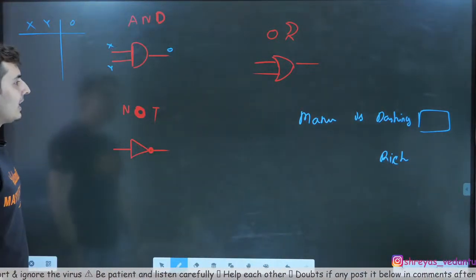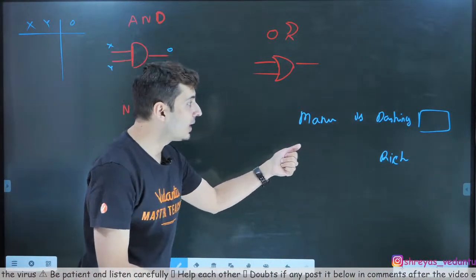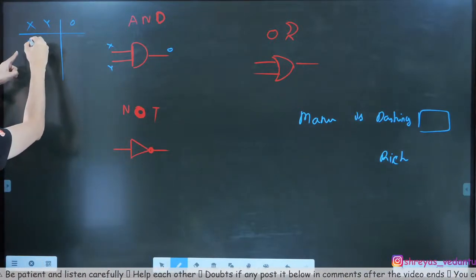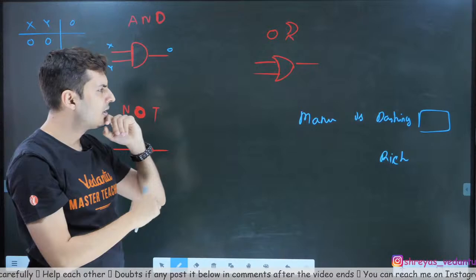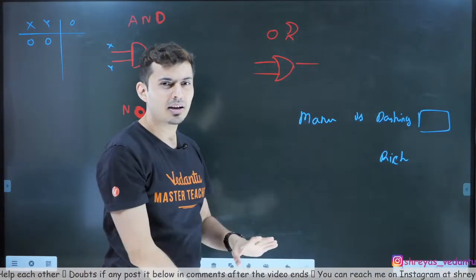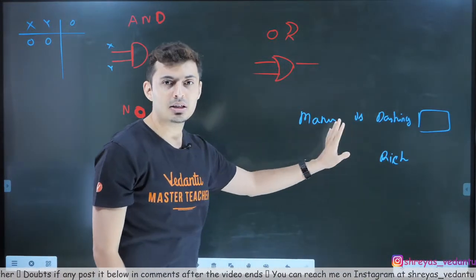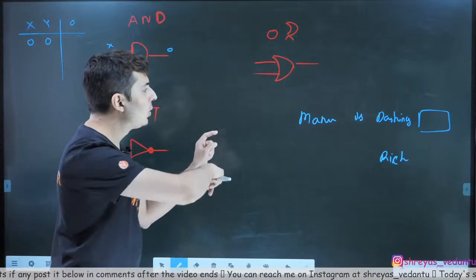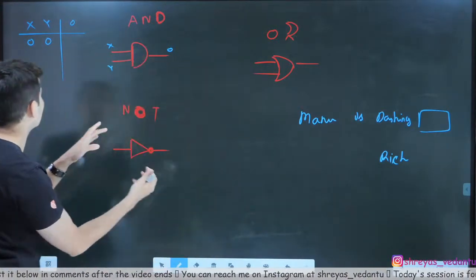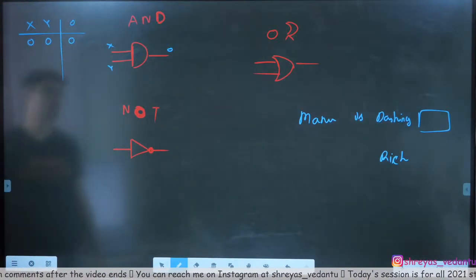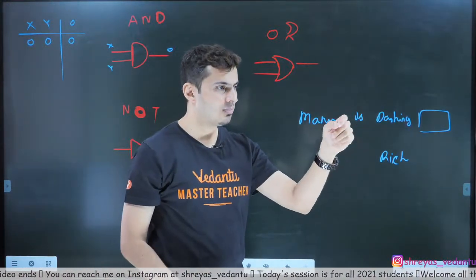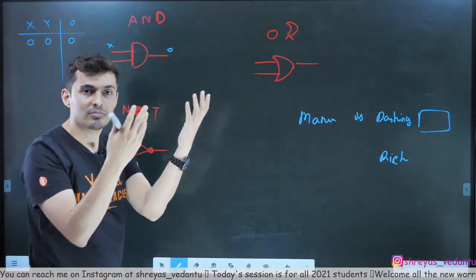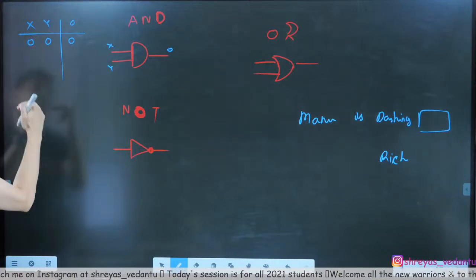So if I see that Manu is dashing and rich, if I see 0, 0, that means Manu is not dashing, a very boring guy. He's not even rich. Is Manu dashing and rich? The answer will be no, 0. I check, Manu is not dashing, Manu is not rich, so Manu is not dashing and rich.